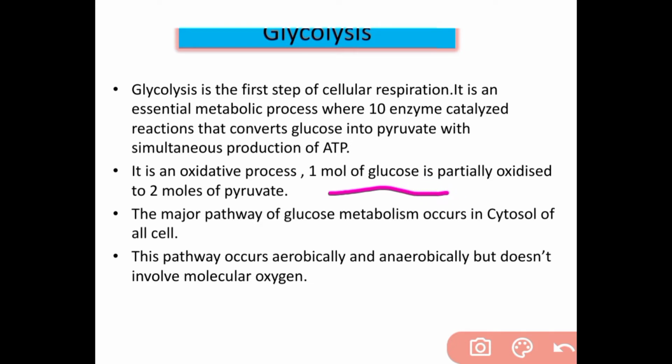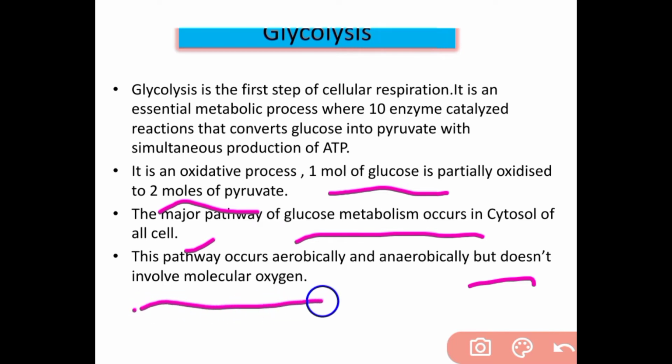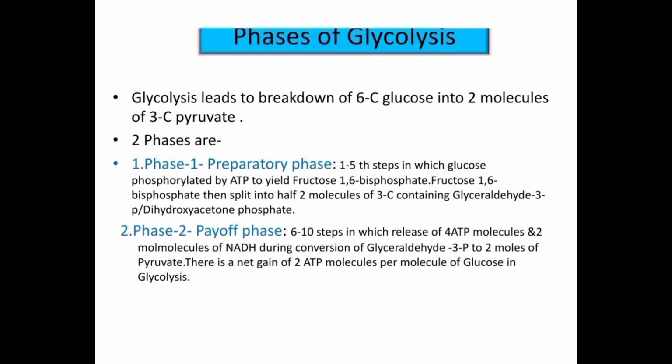1 mole of glucose is partially oxidized to 2 moles of pyruvate. The major pathway of glucose metabolism occurs in the cytosol of the cell. This pathway occurs aerobically and anaerobically but does not involve molecular oxygen. Next, phases of glycolysis. Glycolysis leads to breakdown of 6-carbon glucose into 2 molecules of 3-carbon pyruvate.